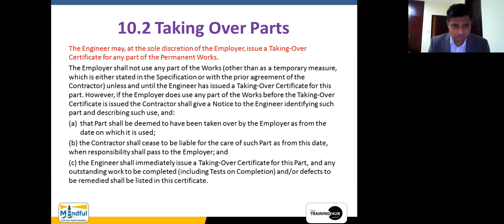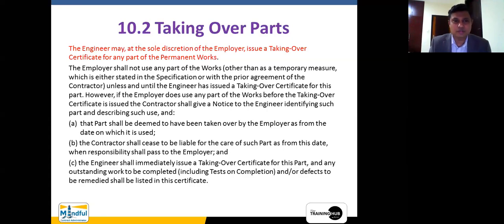Now it says, until and unless the engineer issues a taking over certificate, the employer should not use the part of the ongoing work, because who will become responsible when you give the access of the site to the contractor? It necessarily means that the contractor takes over these things, right?